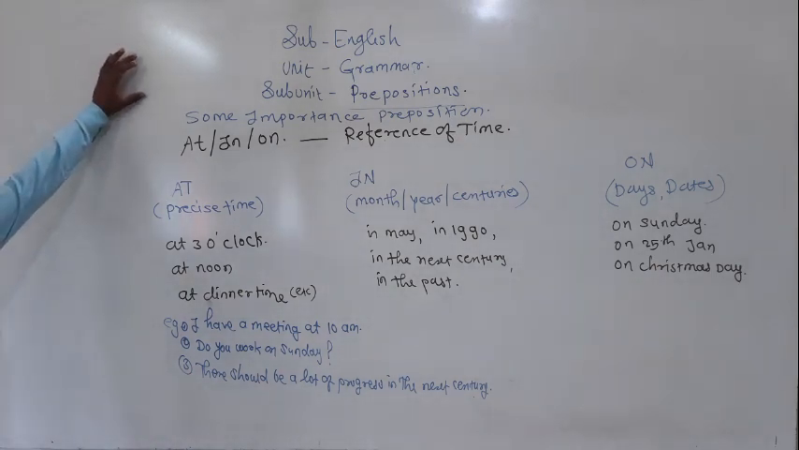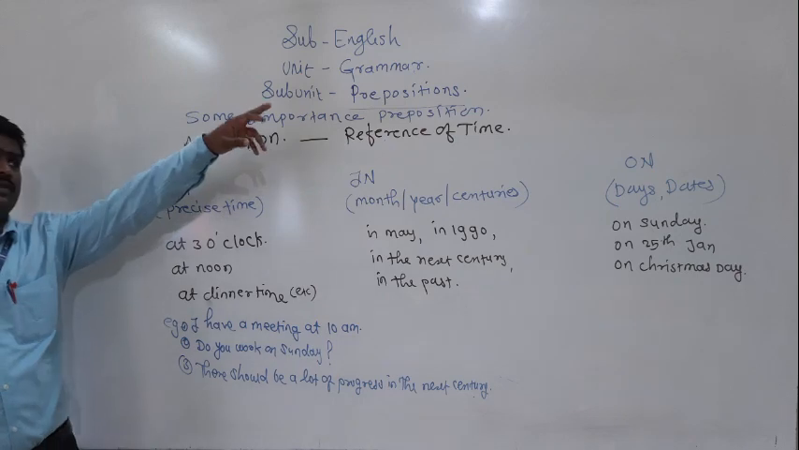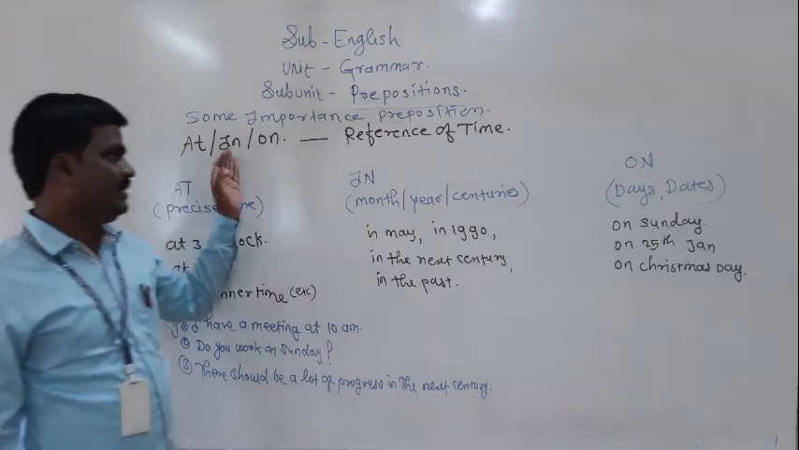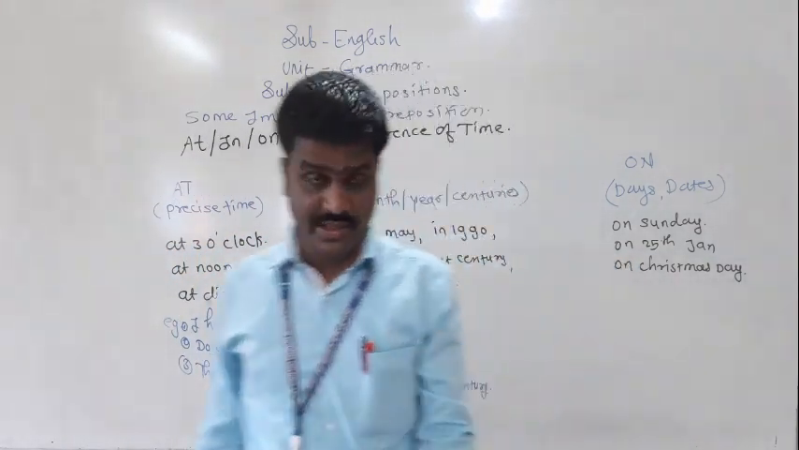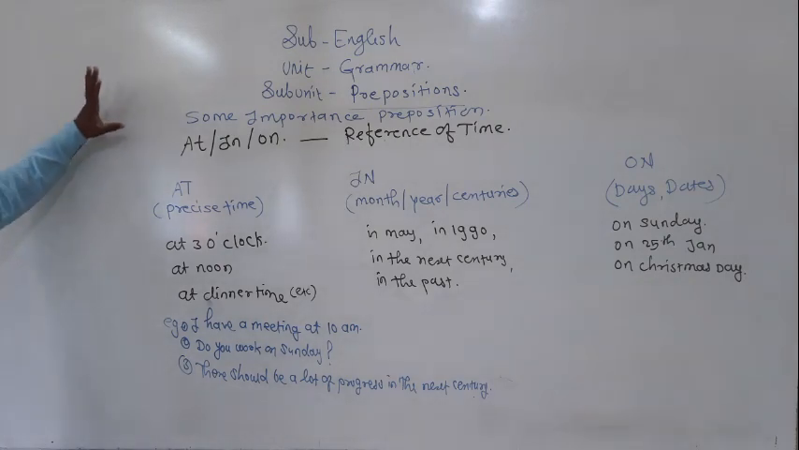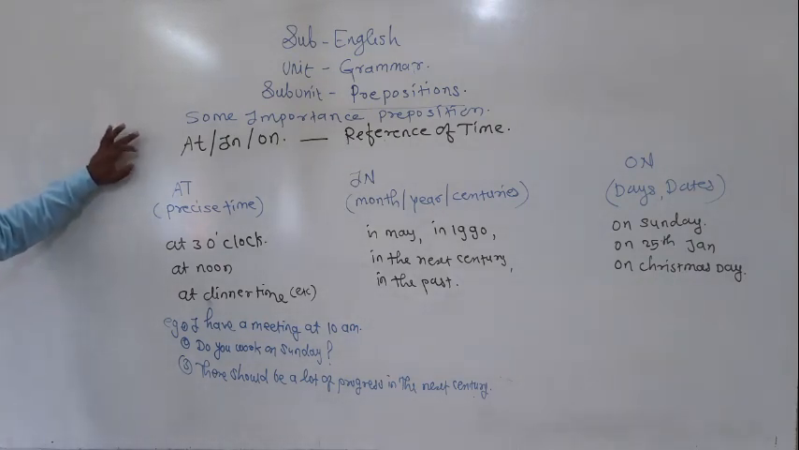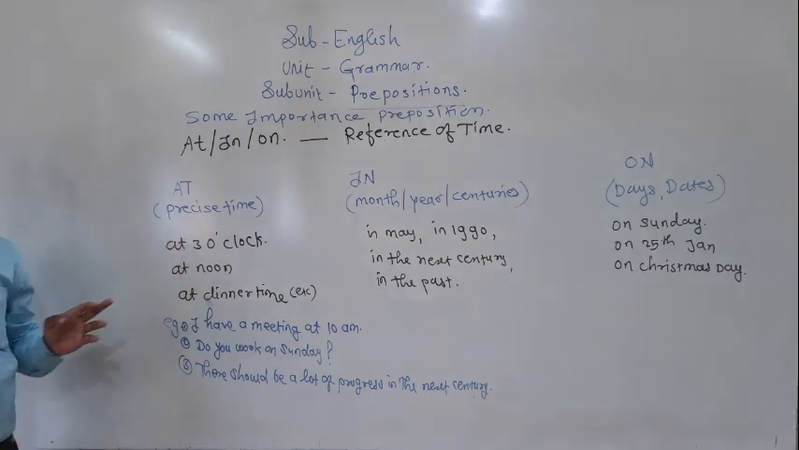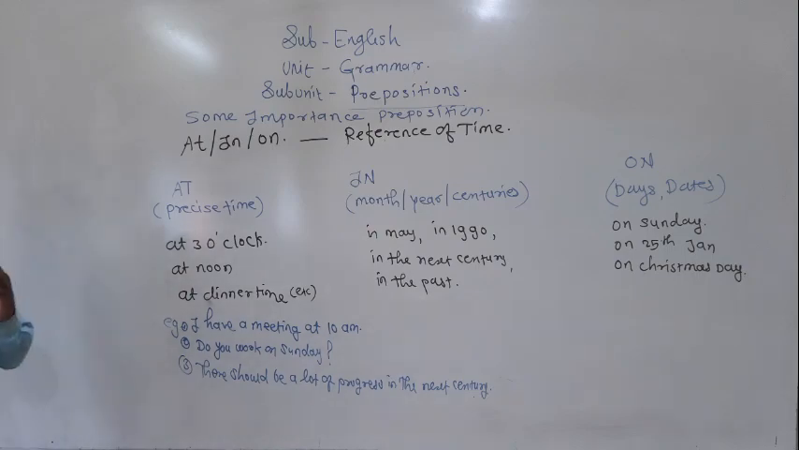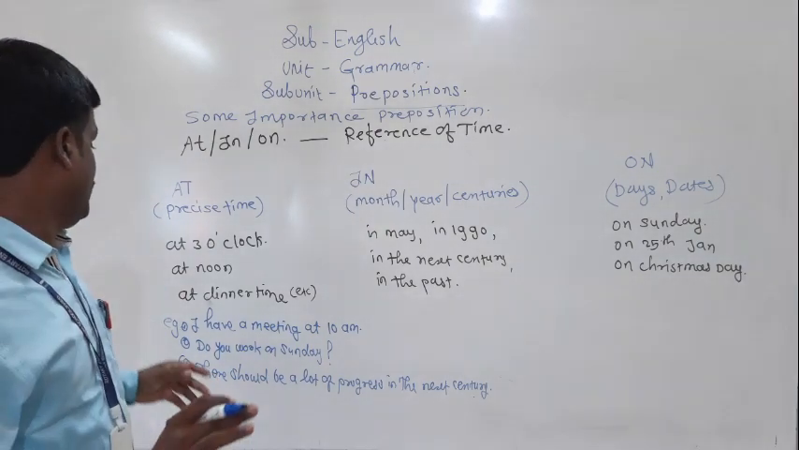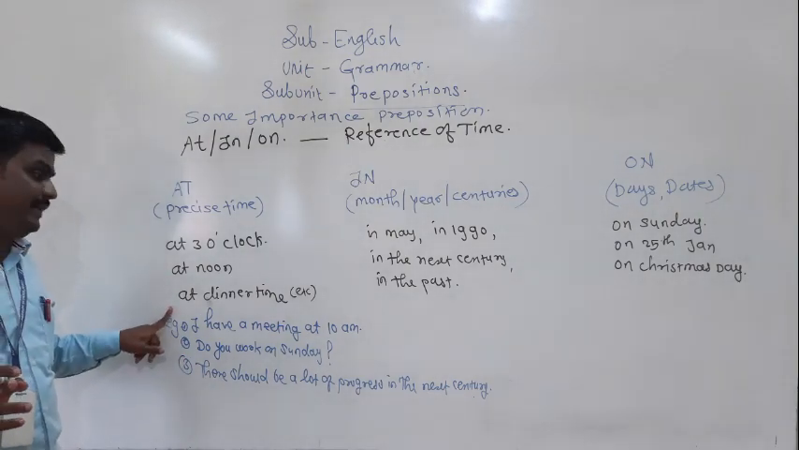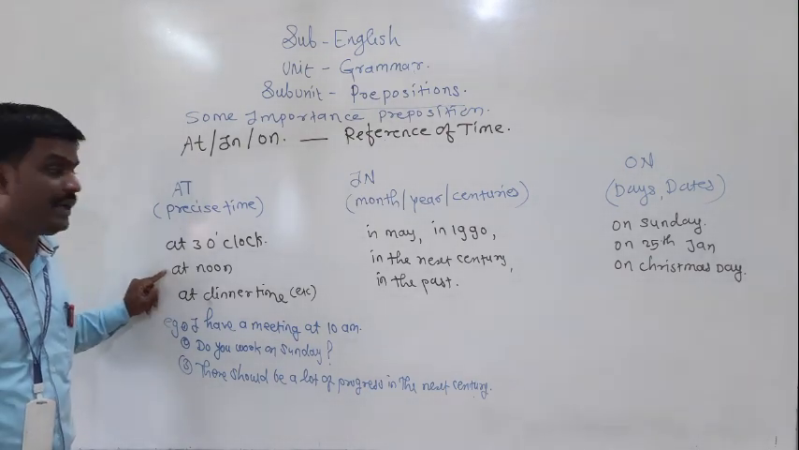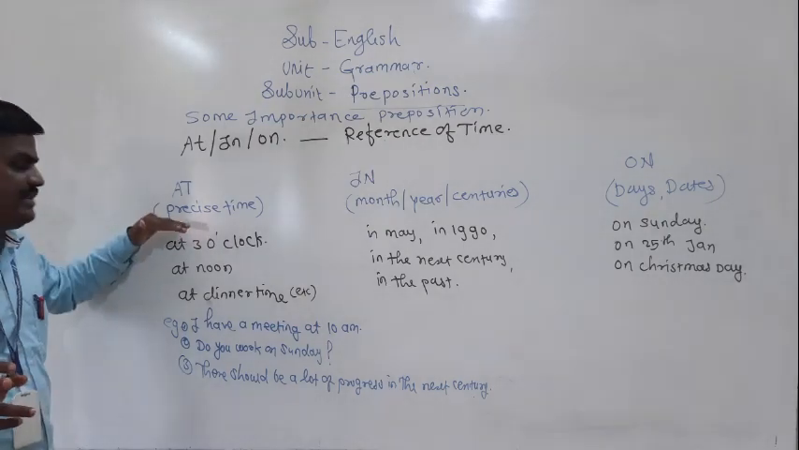Now, some prepositions are used in reference to time. For example: at, in and on. What is the function of each when we use them in reference to time? At is used to denote a precise time. For example, at 3 o'clock. The meeting has been arranged at 3 o'clock. At noon, at dinner time. I will talk with him at noon. These are precise times.